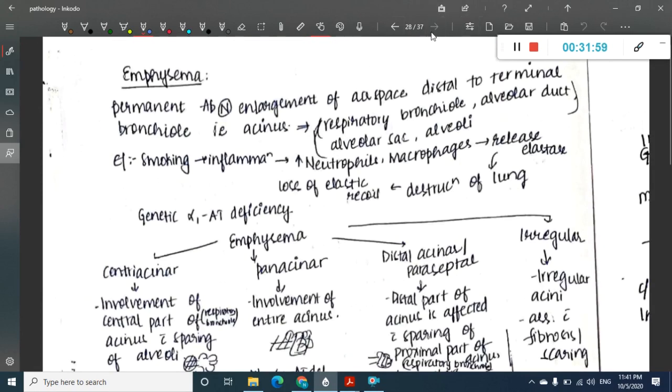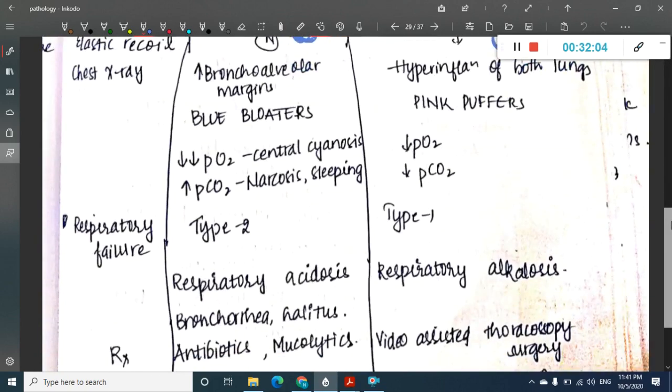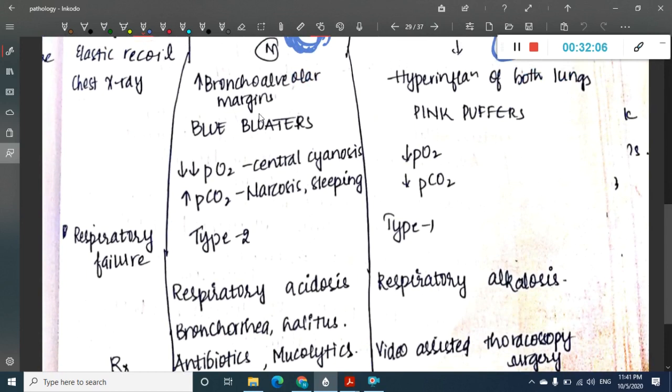See, in our clinical practice, mostly we see the cases which have a combination. We don't see isolated cases most commonly. Okay. So, in chronic bronchitis, they are blue bloaters. I have already told them.